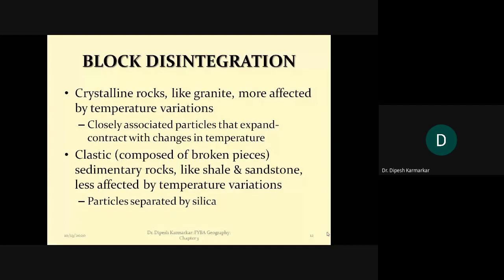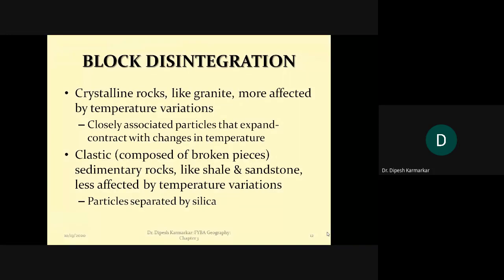Again, as I said, it is not just the geographical location that determines whether or where block disintegration will take place; the rock property also determines it, because there are rocks which are more susceptible, more vulnerable to this kind of change, that is expansion and contraction due to temperature.